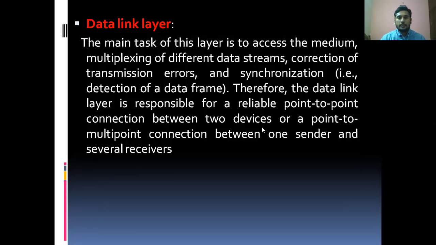So this is the important point here. The connection between one sender and several receivers is handled by this layer, whose main task is to access the medium. If it accesses the medium, then the connection establishment is done, and then the data transmission is started. So accessing the medium is the important role here. That's why this is the work done by the data link layer.